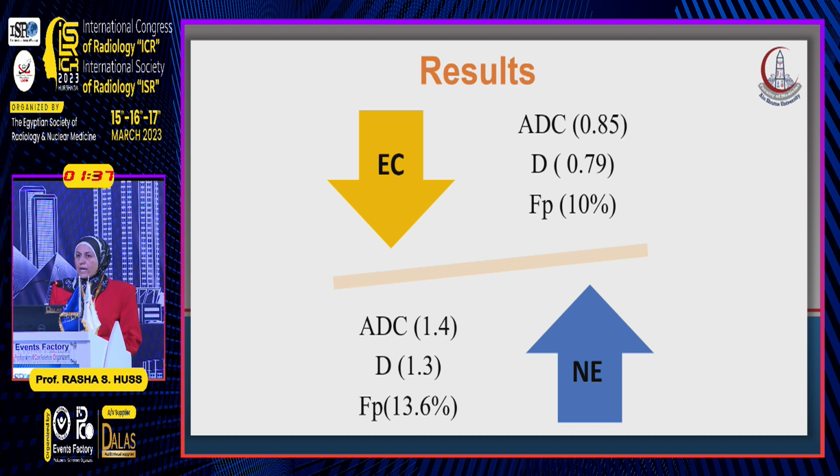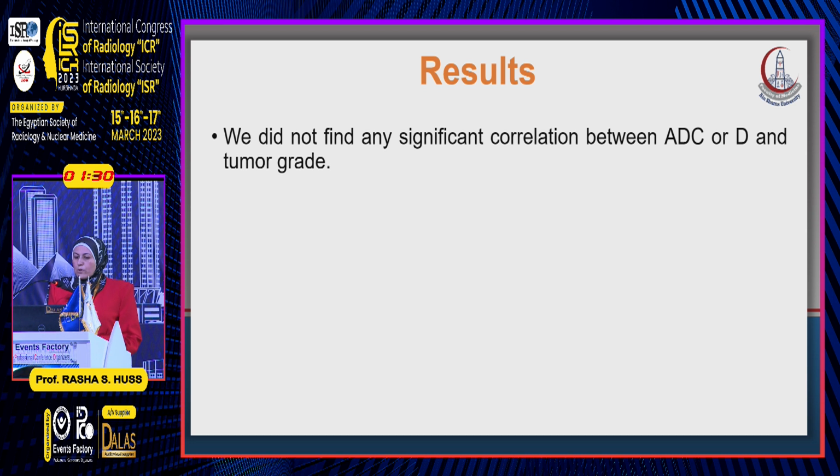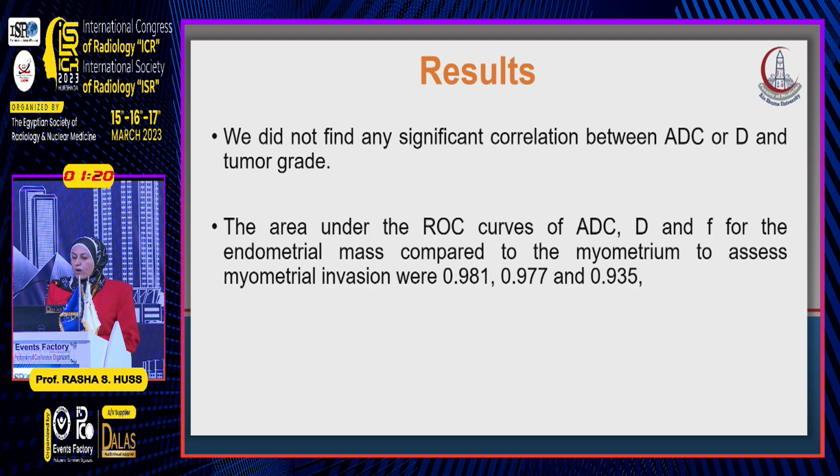Also, the D value and the FP values are lower compared to the normal endometrium. However, we found that there is no clinically significant correlation between ADC values or D values and the histopathological grading of the tumors.